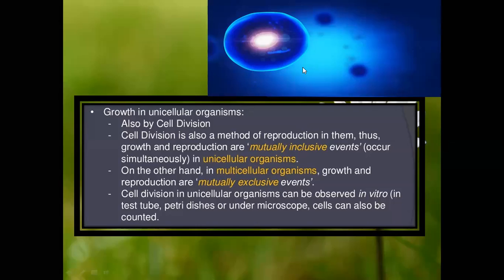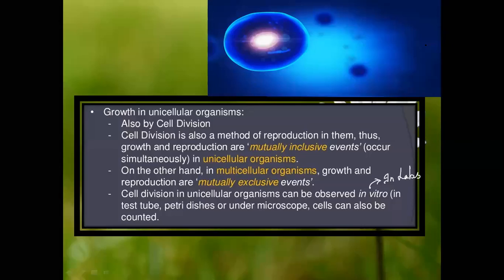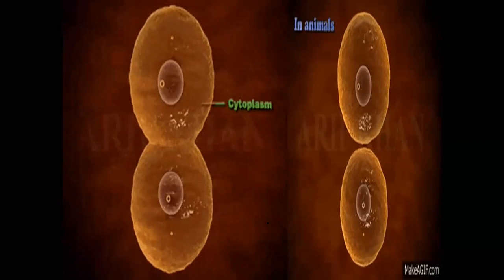Now, cell division in unicellular organisms can be observed in vitro. In vitro means in labs, in laboratories, we can see that. We can see it growing in the test tube, petri dishes, or under the microscope. We'll know more about how we can see that. Before that we will see what is cell division.